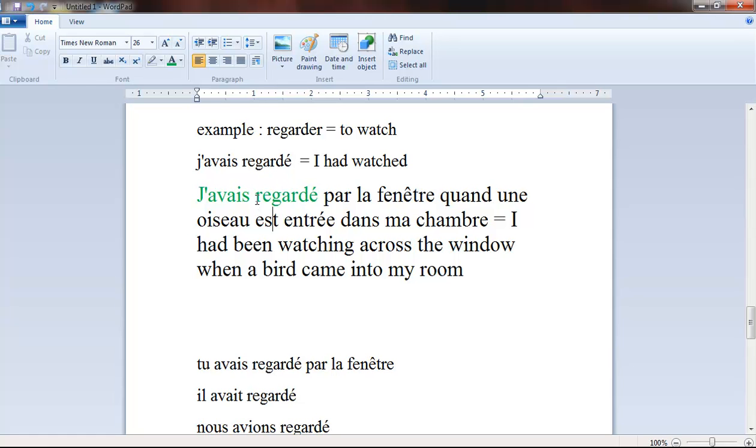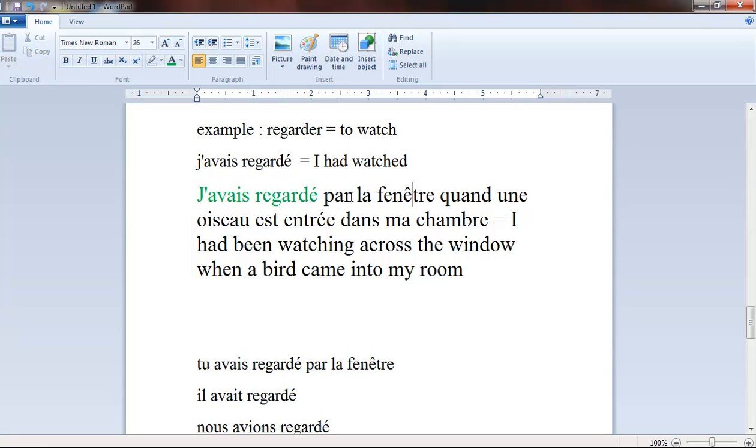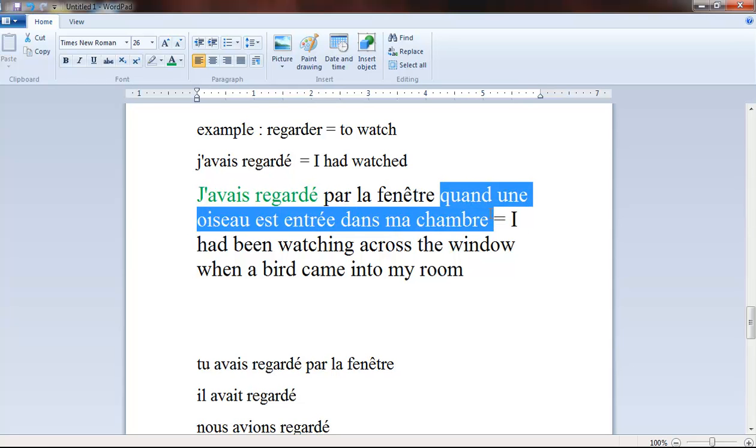Okay? Now when are you going to use the past perfect? Normally you use it when you express an action that was done in the past and was completed exactly at the moment in the past when another past action started. So for example, when I said j'avais regardé par la fenêtre, it means that I had watched across the window. So it was a past action that I did. I watched across the window for a certain span of time in the past, until a very particular moment when another past action kicked in.